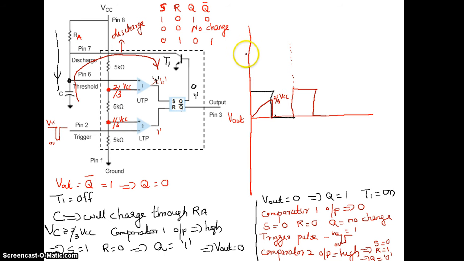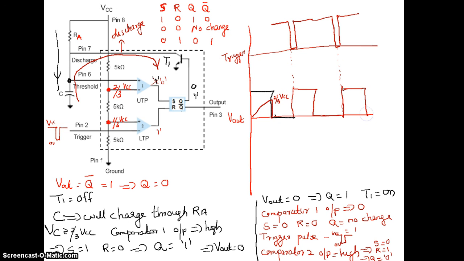So this is the trigger I am going to apply. The trigger pulse is at VCC. At this particular moment it should come down for a small duration, and again go back to VCC. This time only your output will be 1. If again I provide another trigger, depending on what time I provide the trigger, at that time only my output will be high. So here if I provide a trigger pulse again for a small duration, again my output will go high.